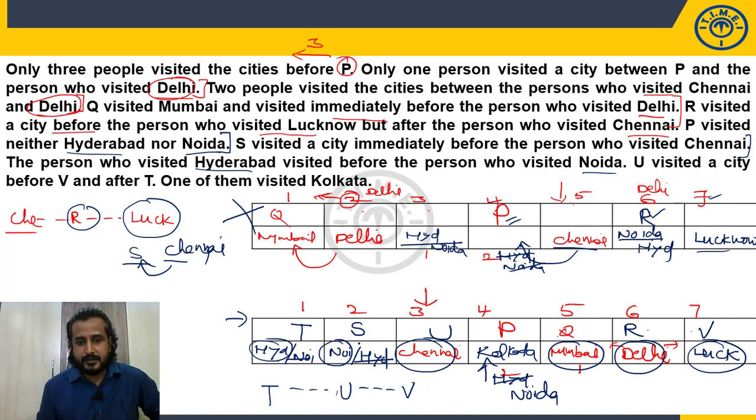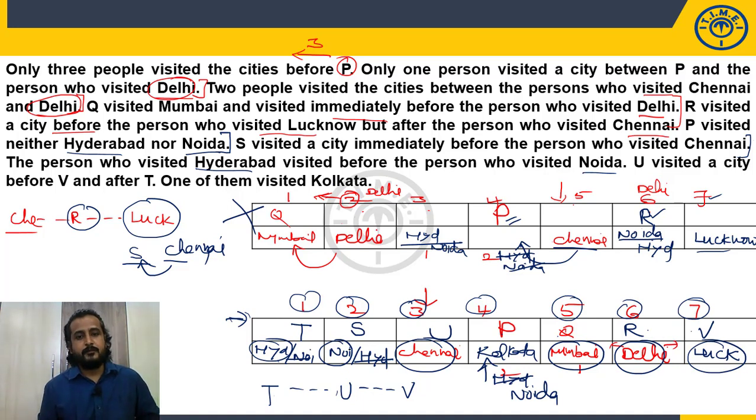So T Hyderabad, S Noida, U Chennai, P Kolkata, Q Mumbai or Delhi, V Lucknow. So we are not freezing the names or the cities, we are just freezing the positions in the order in which they visited. But we don't know who is the first person and which city they visited, that we don't know. So based on the clues, you will be able to complete. So this is one important model. Okay. Now let's answer the questions.